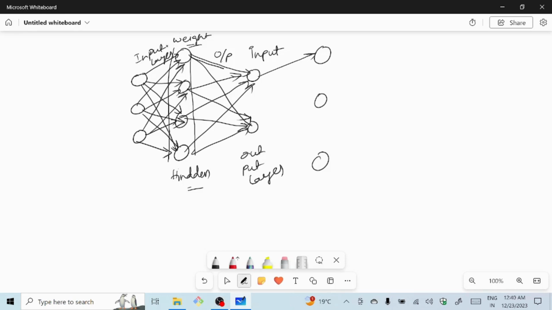This type of communication is called deep learning, where if we have more hidden layers, then it is called deep learning, right? When we have fewer hidden layers, then it is called shallow learning or machine learning. Again, based upon its weight, it will give an output.